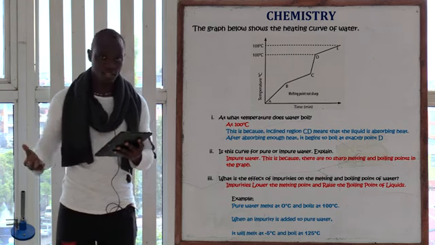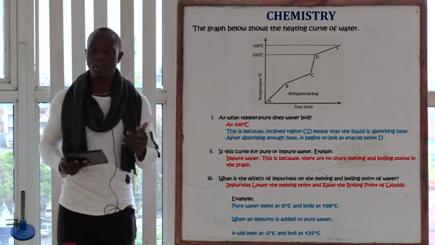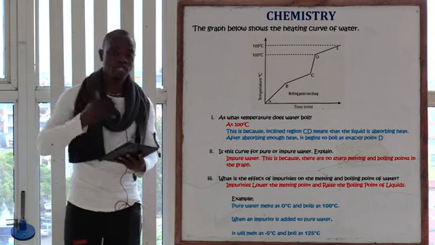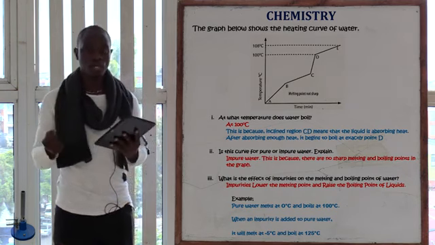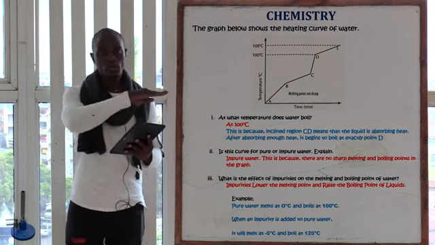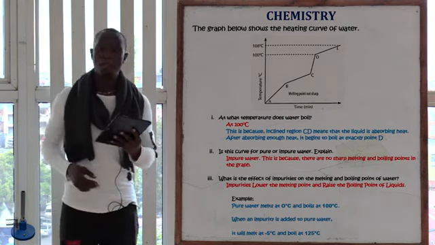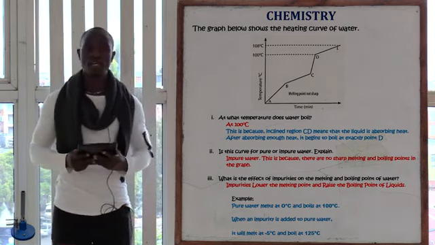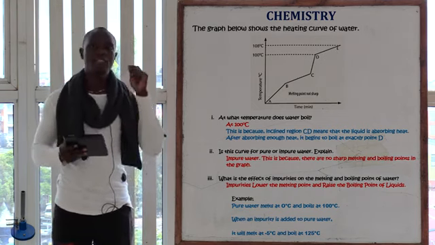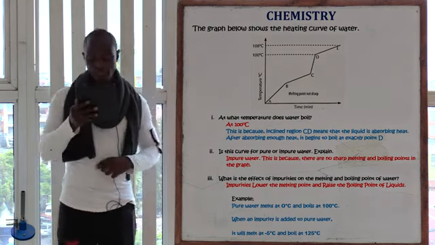As you can see, the BC region is inclined, it's not horizontal. Since it's not horizontal, again remember, this is impure water. Also region DE, where the water is changing state from liquid to gas, is also not horizontal. It should be purely horizontal. So due to BC and DE both being inclined, we can say that this is not pure water. It's impure water because it doesn't have sharp melting and boiling points.